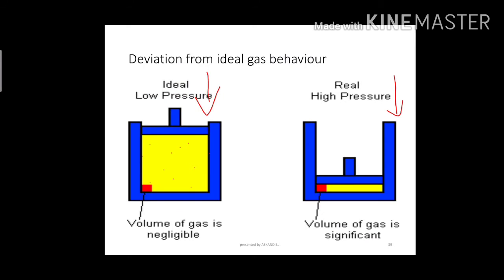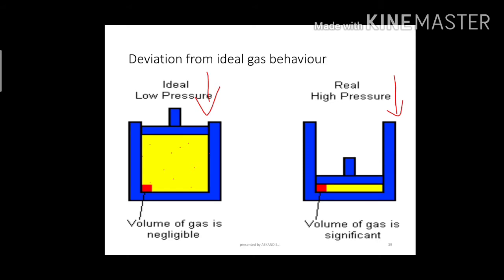Real gas behaves at high pressure and low temperature. Whenever there is a low temperature and high pressure, it is considered the behavior of real gases. So what is happening when a gas is behaving under these kinds of parameters, where your pressure is really high and your temperature is low? What is going to happen at this condition?